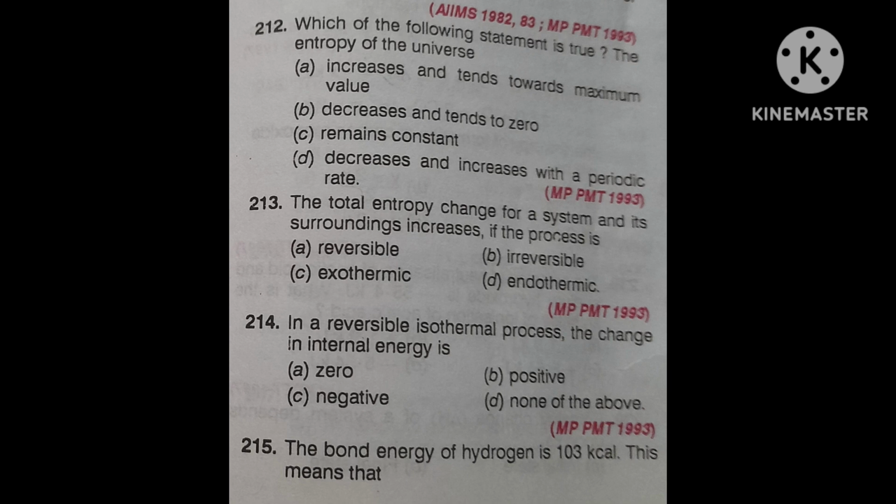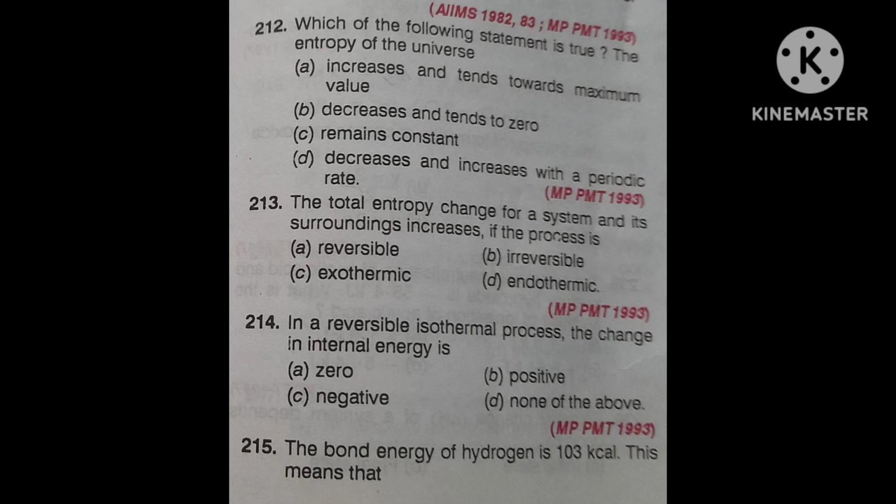Next question. The total entropy change for a system and its surroundings increases if the process is: first option, reversible; second option, irreversible; third option, exothermic; fourth option, endothermic. Again I am repeating the question.